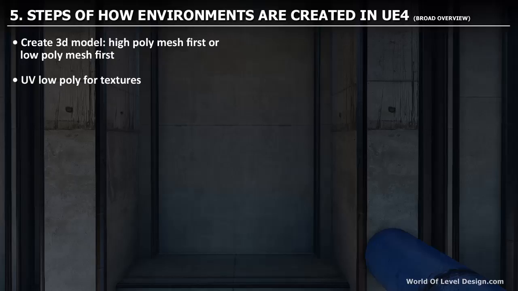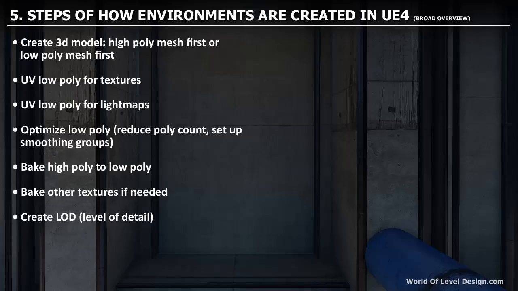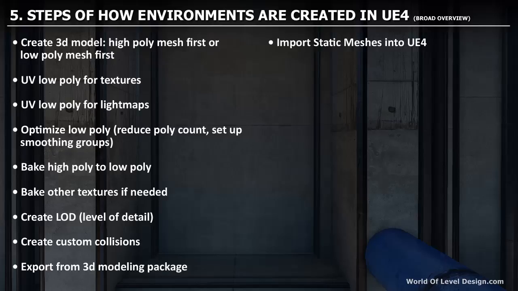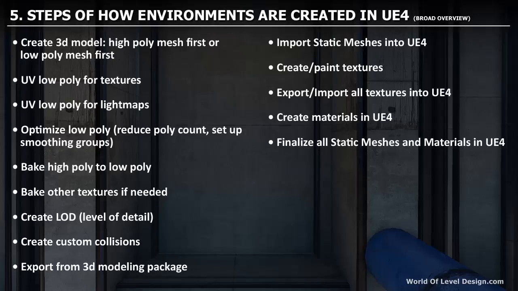You would then UV low poly for textures, UV low poly for light maps if it's a static mesh and not dynamic. You would then optimize low poly, bake high poly to low poly, and bake any other textures if needed. You would then create a level of detail, custom collisions, export that 3D model, and import it into Unreal Engine 4. You would then create or paint textures, export all of the textures, and import them into Unreal Engine, then create materials, finalize all static meshes and materials.